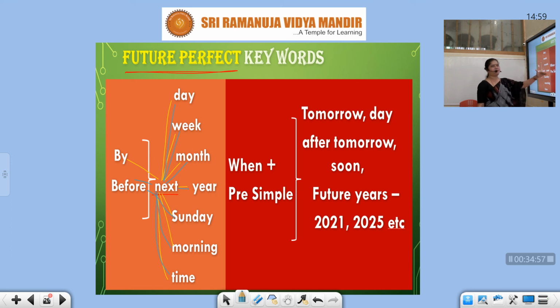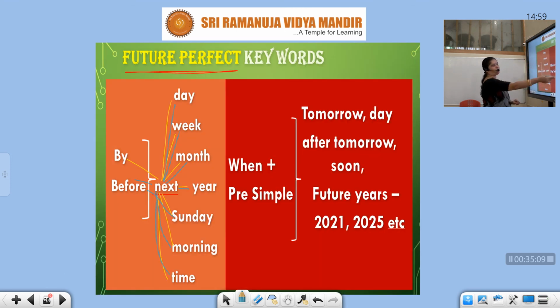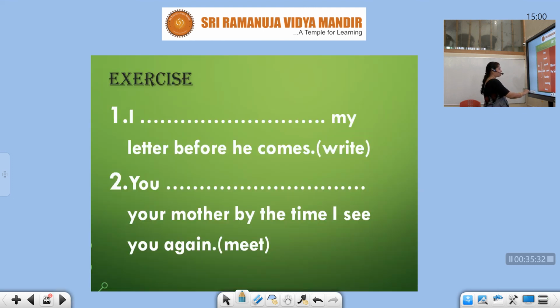Or when with present simple. One side you will have when, and immediately after when you will have present simple. Okay, you can see present simple, and then you will have future keywords. When you are having the future keywords with when and a present simple, instead of a future simple, then it is future perfect. Okay, now we will go with the exercise, students. We will try to write down the answers for this.